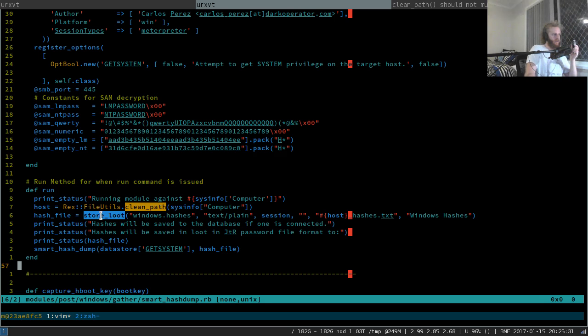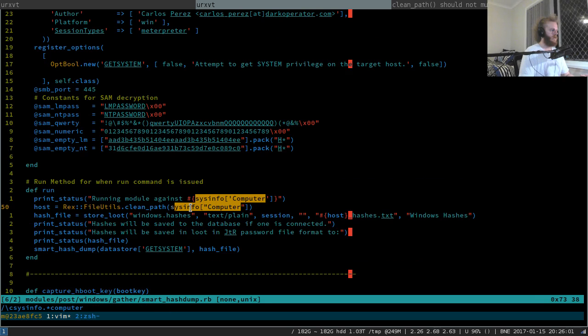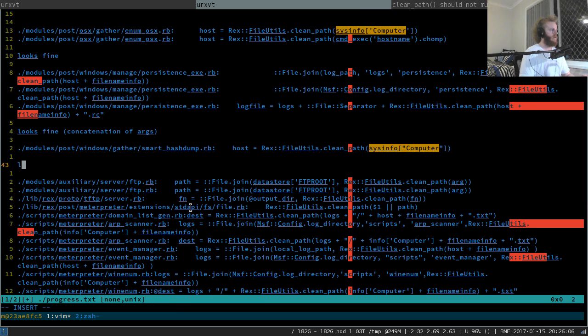So this store loot call is actually using the value of host. So that's good. Host was what was returned by clean path. I don't reckon sysinfo computer is being used in a bad way. Oops, got to case insensitivize it. Yep, okay, that's fine. It's fine. It uses a return value.